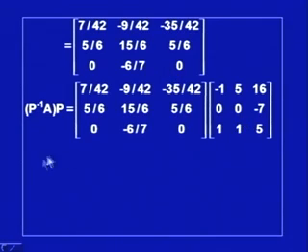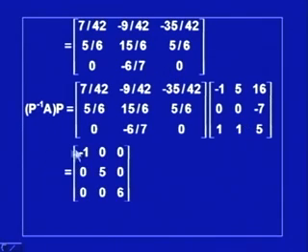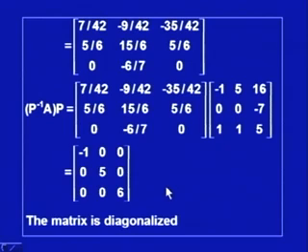When you perform this multiplication, this comes out to be this matrix, and one can notice that minus 1, 5 and 6 are the diagonal elements, which are actually the eigenvalues of the given matrix A. One can check: the first row multiplied by this column gives minus 1, and when this is multiplied by this, it comes out to be 0 and so on. So, P inverse AP is a diagonal matrix, and we say the matrix is diagonalized.